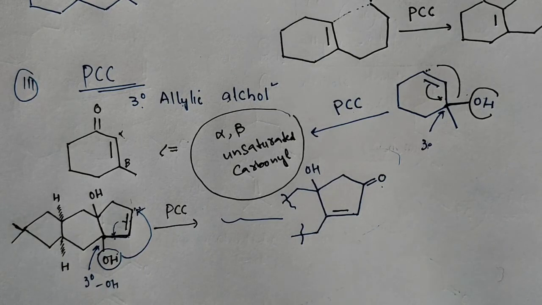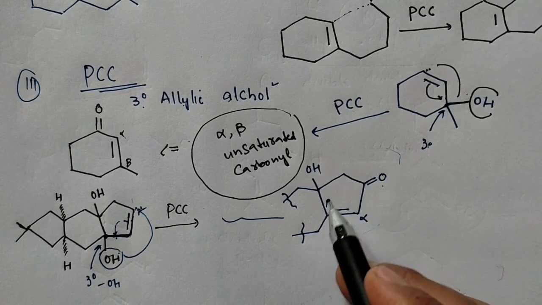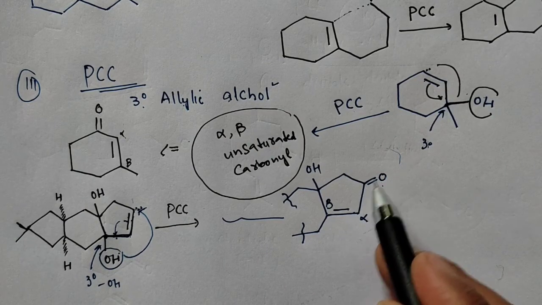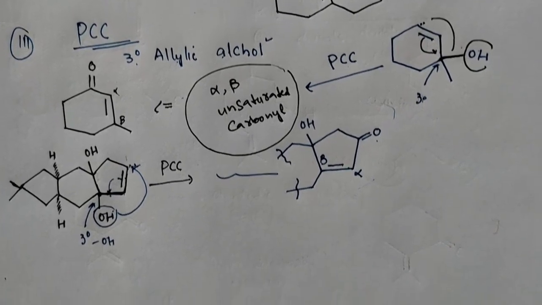Simple. But remember, now it is alpha beta unsaturated. Yes, this is carbonyl, this is alpha, this is beta. So alpha beta unsaturated carbonyl compound is formed. So 3-degree allylic alcohols in presence of PCC will get converted into alpha beta unsaturated carbonyl compounds. So simply the OH gets shifted to the third carbon, and also the double bond gets migrated to the carbon जहां से OH was shifted. ठीक है. Let's talk about the mechanism and then we'll close it.